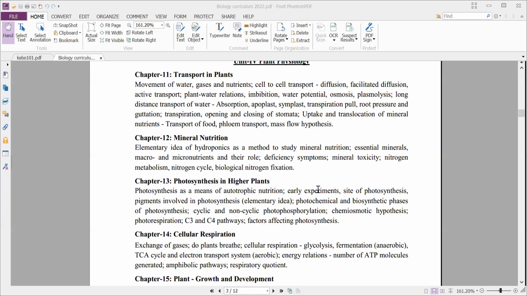And next, how transpiration helps, what are its advantages and disadvantages. And next, stomata. The structure of stomata we'll study in the anatomy, and again we'll study here how the opening and closing of stomata will take place, that is the regulation of stomata. And next, uptake and translocation of mineral nutrients. There is a transport of food, phloem transport, that means how the transport occurs in the phloem, and that is explained by the mass flow hypothesis, and that one we'll discuss here.